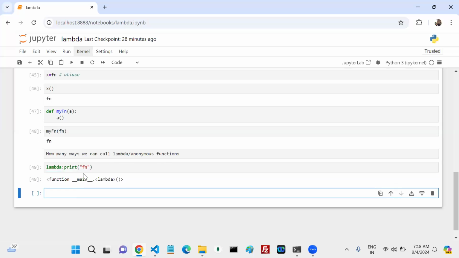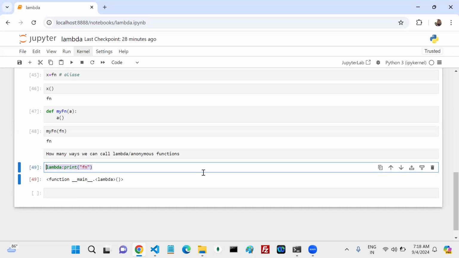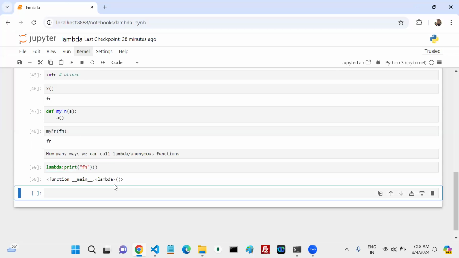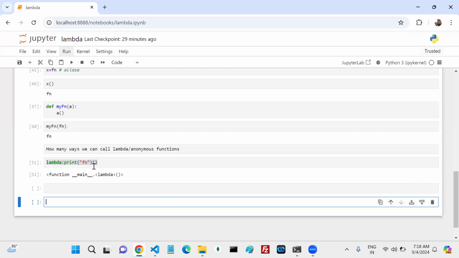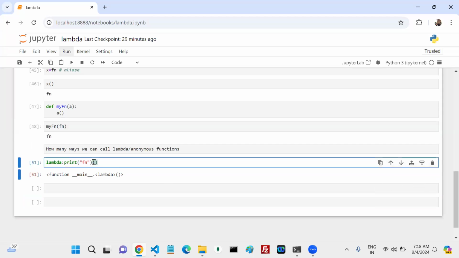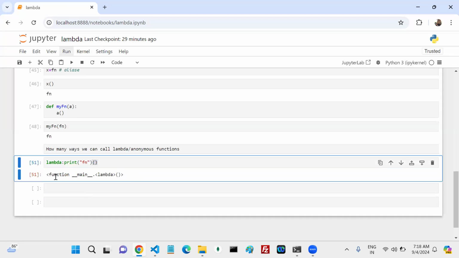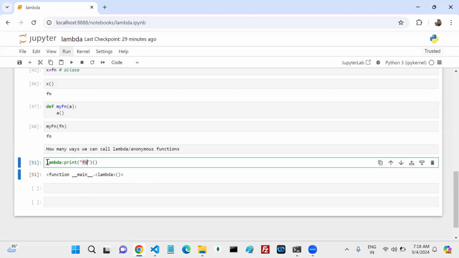Syntactically valid or invalid? Yes, 100% valid. Now this is the function, right? If it is a function, can I call it like this? Is it valid or invalid? Syntactically it is valid, but the thing is, you are not calling it. If you call this one, you have to get this particular fn as output. Are you able to get that output?